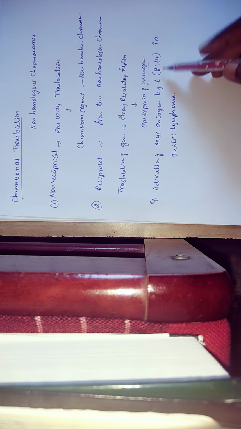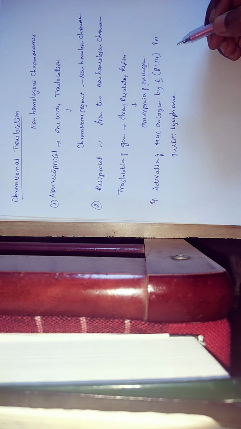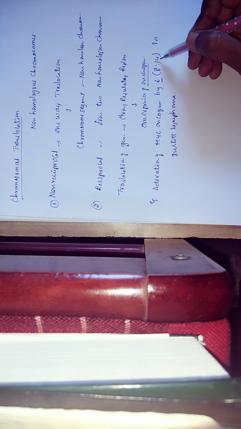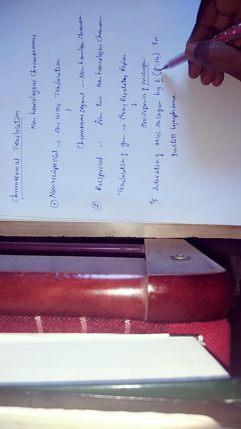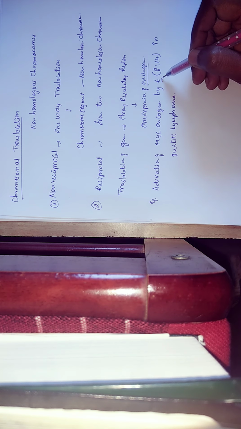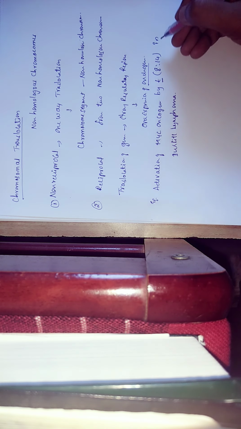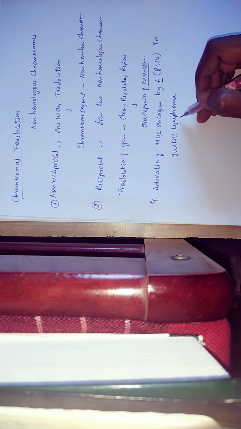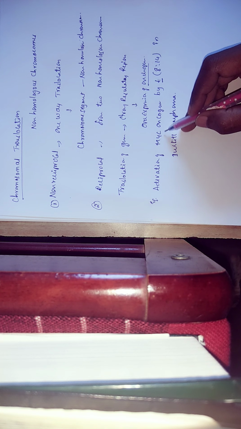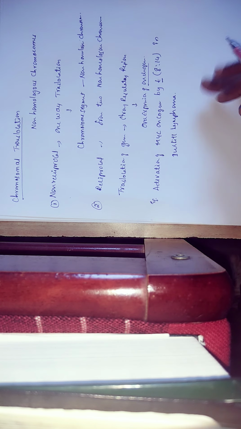This t indicates the translocation has taken place from chromosome 8 to chromosome 14. These are the chromosome numbers: this is chromosome 8 and this is chromosome 14. That means translocation has taken place from 8 to 14. In this Burkitt's lymphoma, there is activation of this MYC oncogene. We'll see this example in detail. See what is going to happen here.